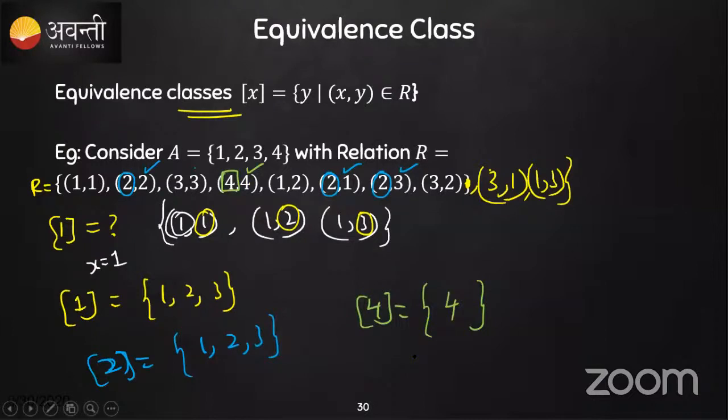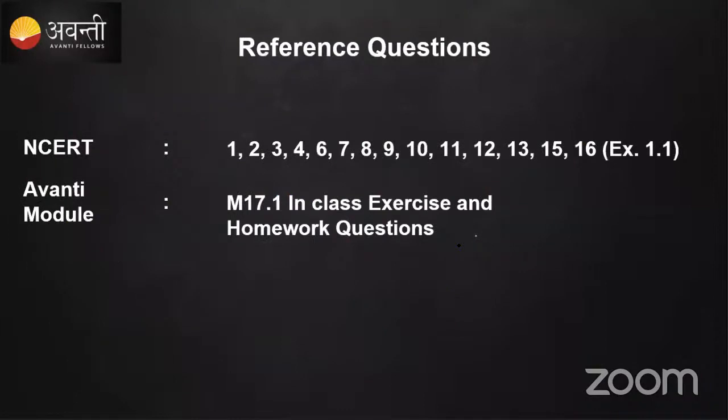So this is a set. The equivalence class is nothing but a set. Yeah. So very good, students. This is how you need to find the equivalence class. And so that's all about the relations that we discussed from the last class till now.